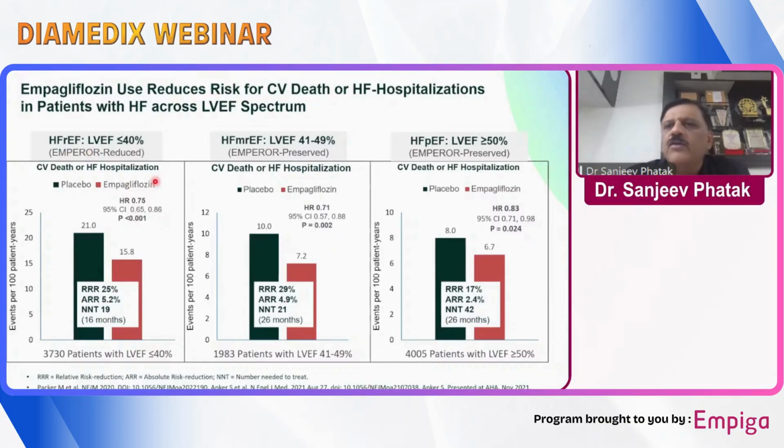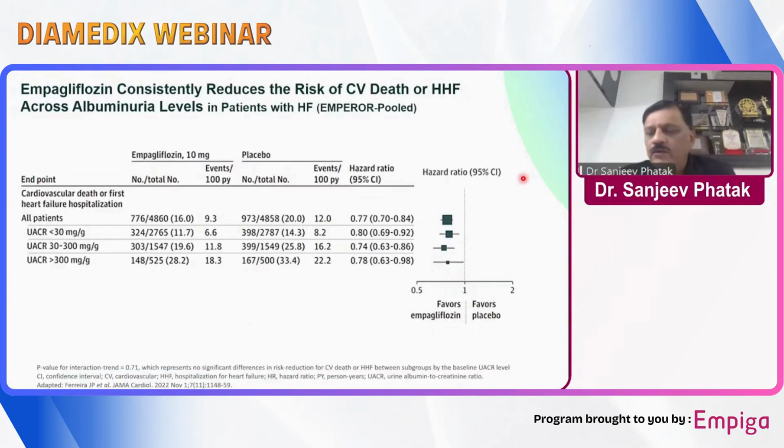In Emperor-Preserved, there was less benefit compared to reduced, but still statistically significant benefit, even in patients with ejection fraction of more than 50%. So regardless of LV function, empagliflozin reduced the cardiovascular event rate, cardiovascular death rate, as well as the heart failure hospitalization rate, and the heart failure mortality also.